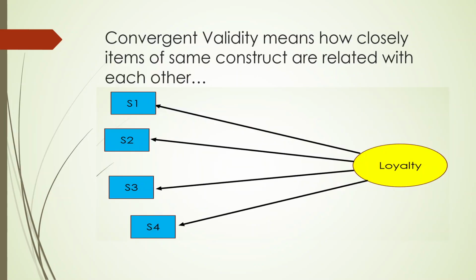Now something more related to that is validity. Validity means that statements 1, 2, 3, 4 would be closely associated with each other. The definition goes this way: convergent validity means how closely the items of the same construct are related with each other. Let's take a layman example. Again, this football team: how much cohesiveness is there among the team players? We require that the cohesiveness should be high in a team. If we have achieved this, then we will say that convergent validity is achieved.